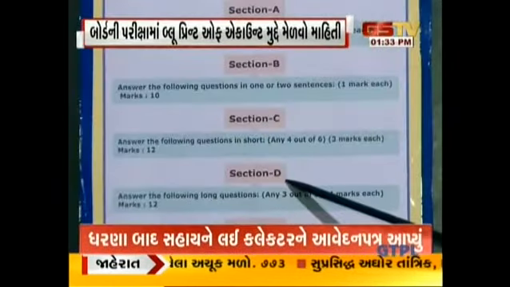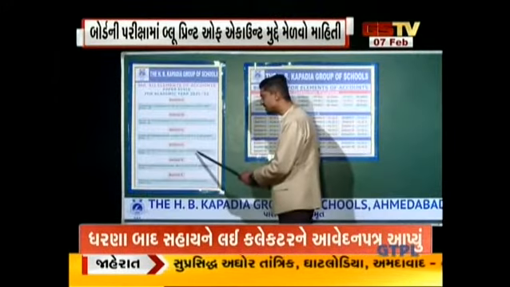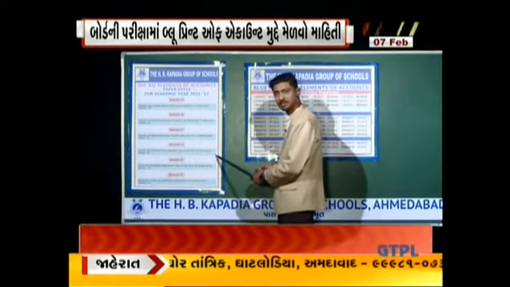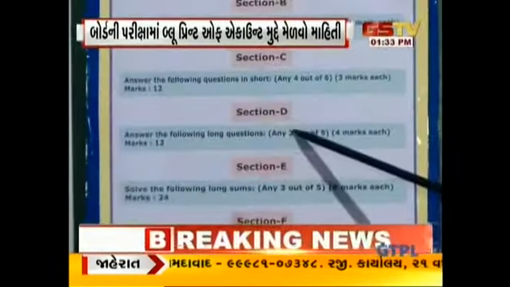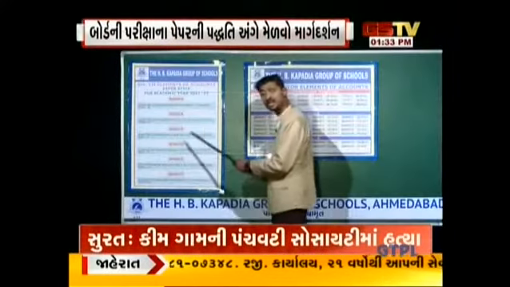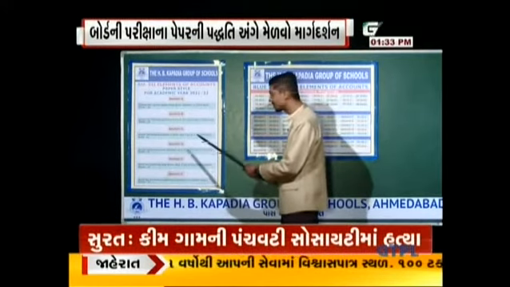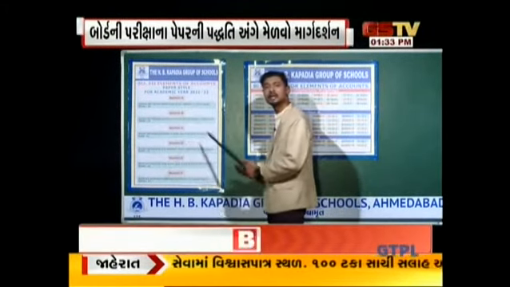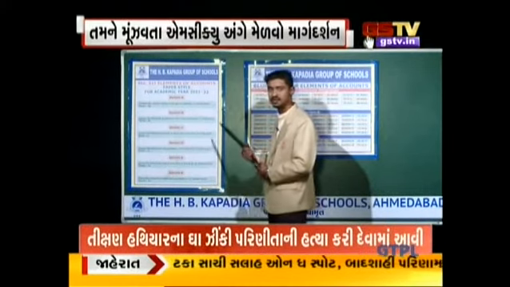In section D, the weightage is again the same as in the previous paper pattern, 4 marks. But here, instead of 4 questions, you have to attempt any 3 questions. And here also, we have a total of 5 questions. So from these 5 questions, you have to attempt any 3 and you can skip 2. Okay students?